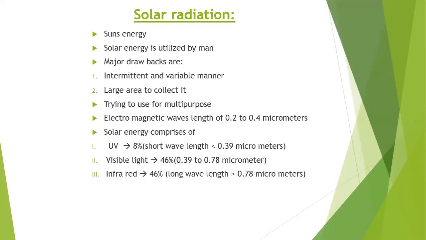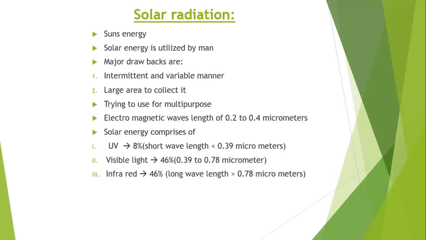So if you consider the solar energy, we can divide it into parts. Solar energy reaching the top of the earth's atmosphere consists of 8% ultraviolet radiation. This ultraviolet radiation has a short wavelength of less than 0.39 micrometers. And second, the solar energy comprises visible light. The light that we see comprises 46% of the solar radiation, and the wavelength is medium, 0.39 to 0.78 micrometers.